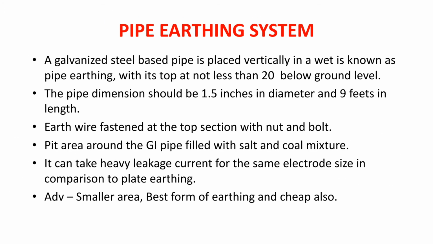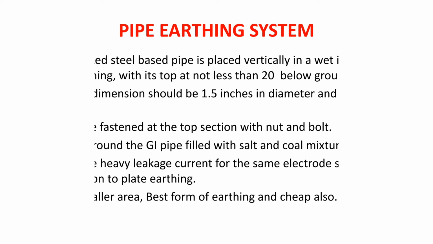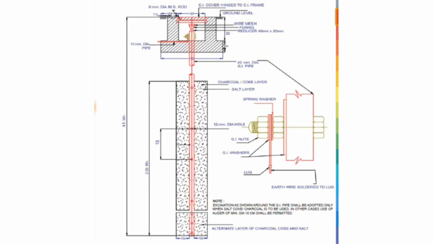Now friends, the second type of conventional earthing is pipe earthing. In pipe earthing, a GI pipe of 2 to 3 meters is placed vertically in wetland, and the top of this pipe remains 20 cm below the ground level. In pipe earthing, we need to dig a hole of about 3 to 4.5 meters below the ground level.